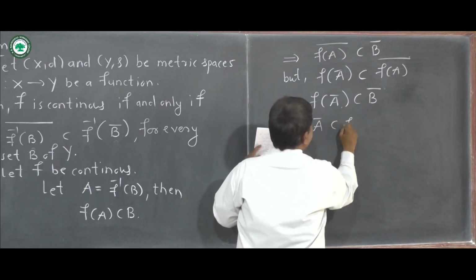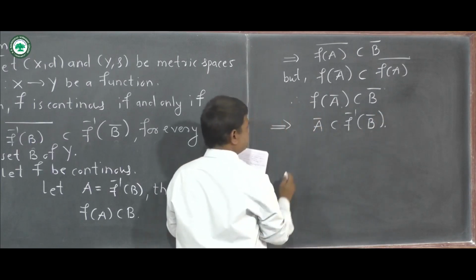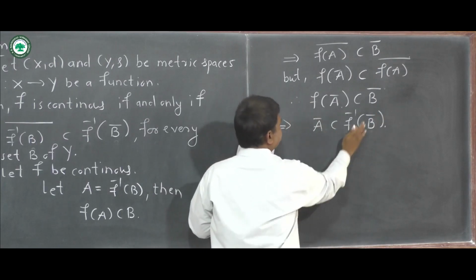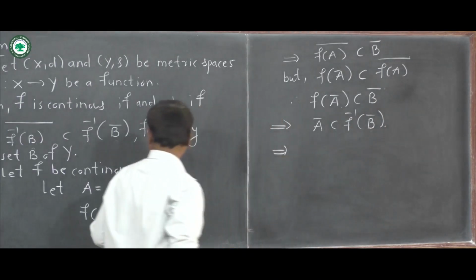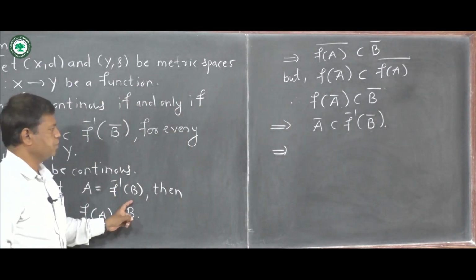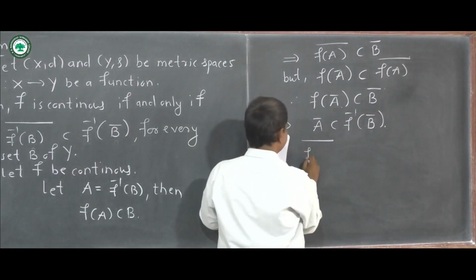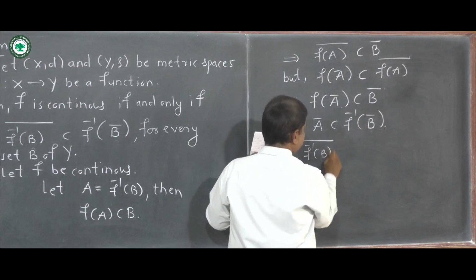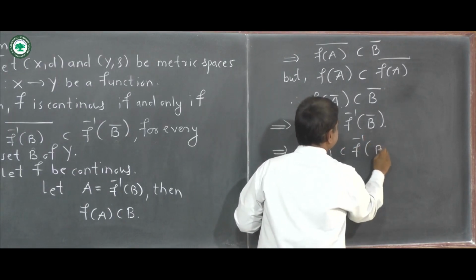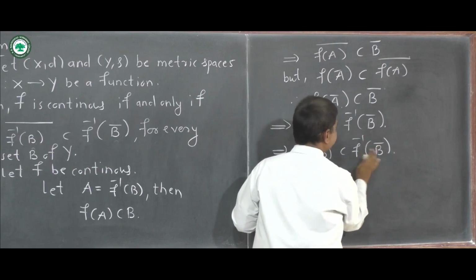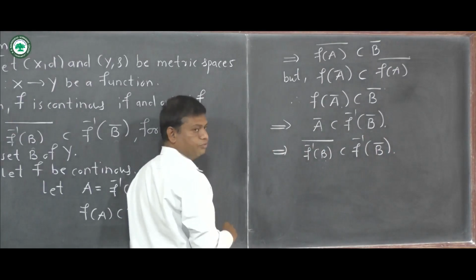Now this set A closure is contained in the inverse image of B closure, so A closure is contained in f inverse B closure. But now we have A equal to f inverse B. So therefore closure of f inverse B is contained in f inverse of B closure here. So we have proved the first part.